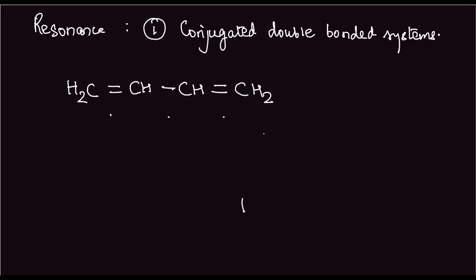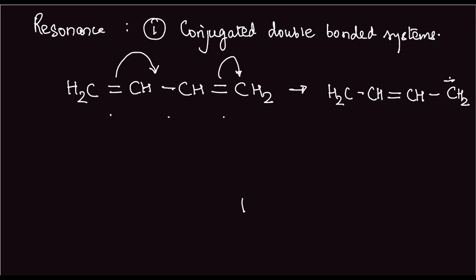So we can say that this double bond will jump here, and this double bond will open up here. So it can look something like this: H2C single bond CH double bond CH single bond CH2 minus.